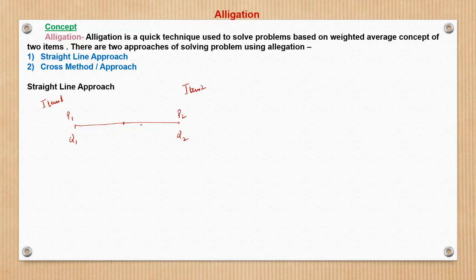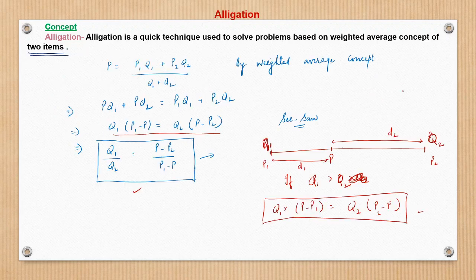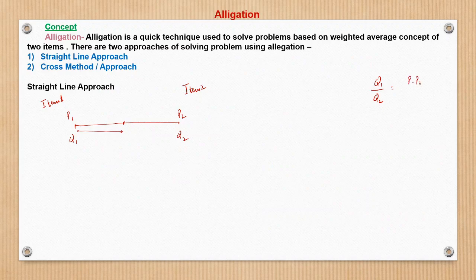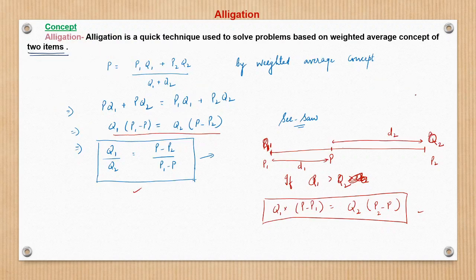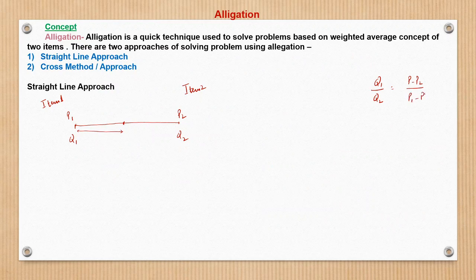We have seen that the weighted average is the balance point, and for the balance point the distances should be in the ratio of Q2 to Q1. Let me write this expression here also for your reference: Q1 by Q2 is equal to P minus P2 upon P1 minus P, right?